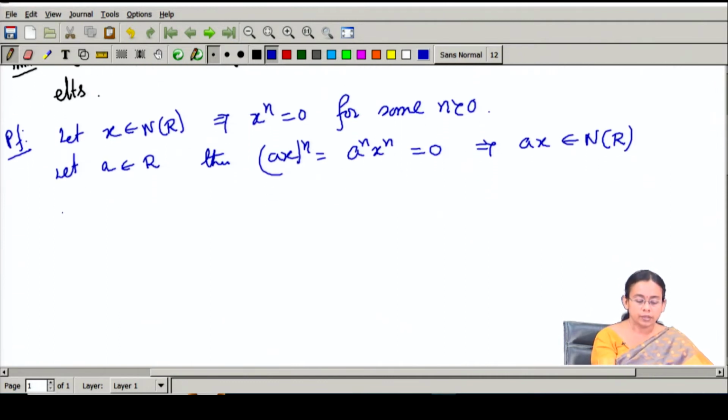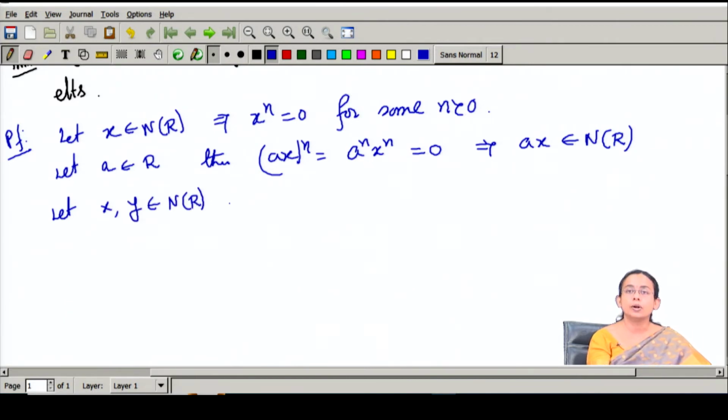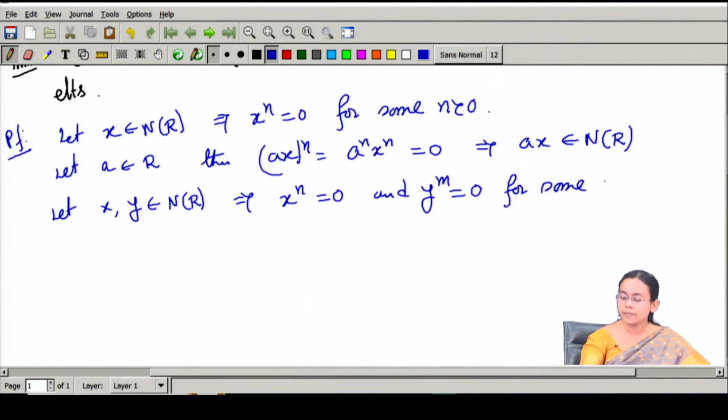Now I will show that if I take two elements, say x and y, in this set N(R), their addition will also be in this set. Since x and y are nilpotent elements, x to the power n is equal to 0 and y to the power m is equal to 0 for some positive n and m. Now I would like to show that x plus y is a nilpotent element.